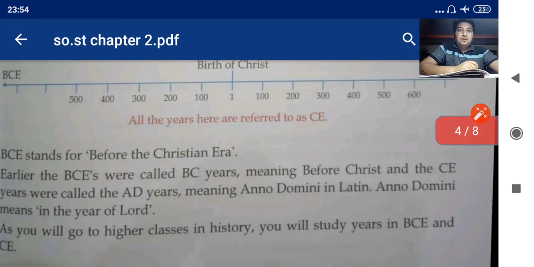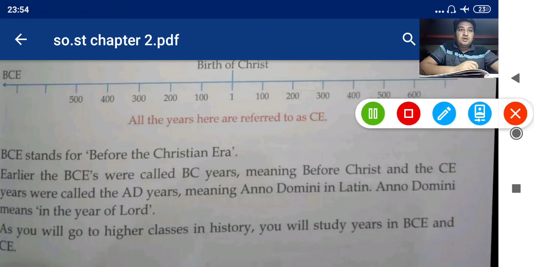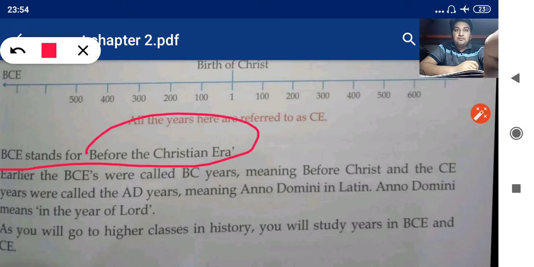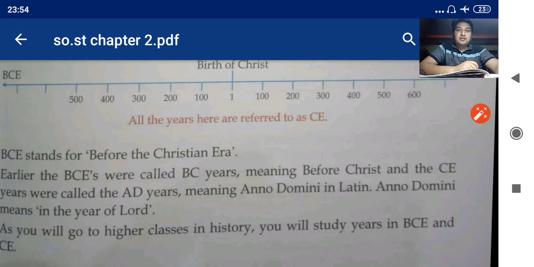So BCE stands for before the Christian era. So what does BCE stand for? Before the Christian era. CE stands for Christian era.